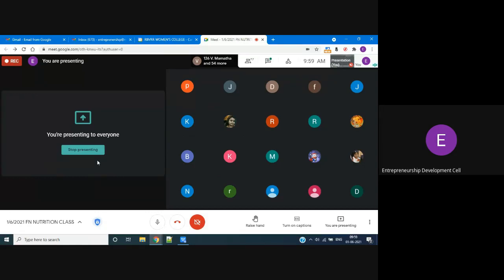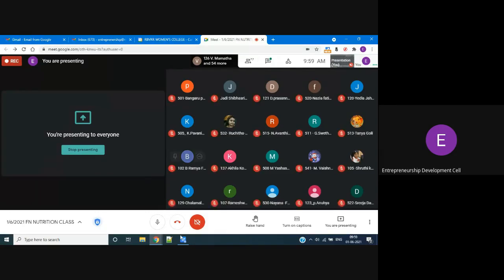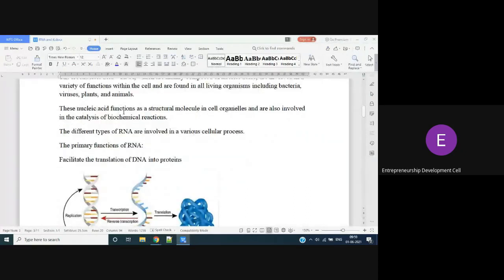Because RNA and DNA both are nucleotides. These nucleic acids function as structural molecules in cell organelles and they are involved in the catalysis of biochemical reactions. Very important point. Whatever biochemical reactions happen in the cell are because of RNA. So RNA is involved in biochemical reactions of the cell and it plays a crucial role in cellular processes like protein synthesis.